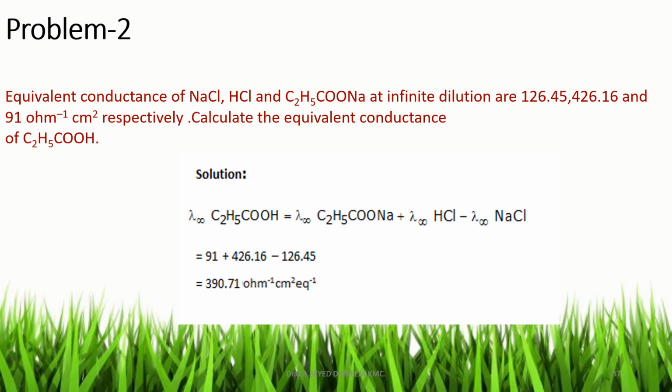According to Kohlrausch's law, lambda infinity of propanoic acid is equal to lambda infinity of sodium propanoate plus lambda infinity of HCl minus lambda infinity of NaCl. By simply substituting the lambda infinity values of sodium propanoate, HCl and NaCl, you can calculate the lambda infinity of propanoic acid. That is, add lambda infinity of sodium propanoate and HCl, and from that subtract lambda infinity of NaCl, and the final answer is lambda infinity of propanoic acid.